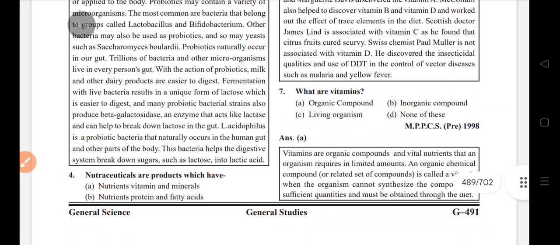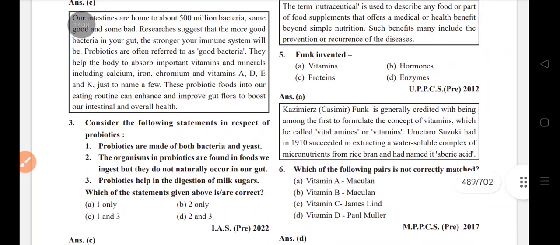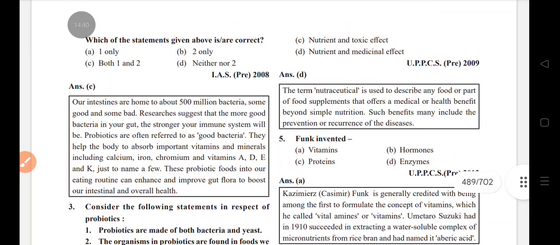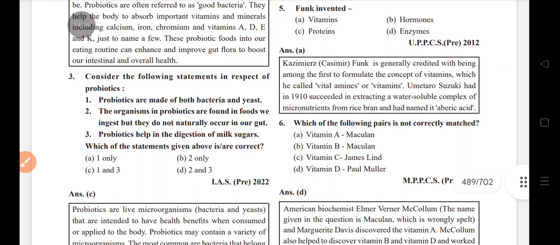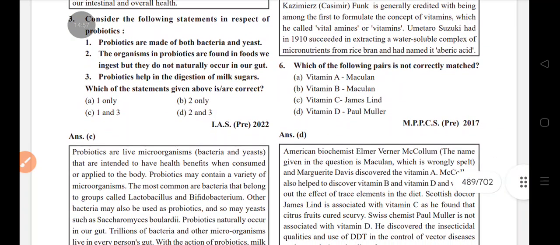Nutraceuticals are products which have nutrient and medicinal effect. Funk invented vitamins. Which vitamin is not correctly matched? Vitamin D, Paul Muller. Vitamin D, Bernard.